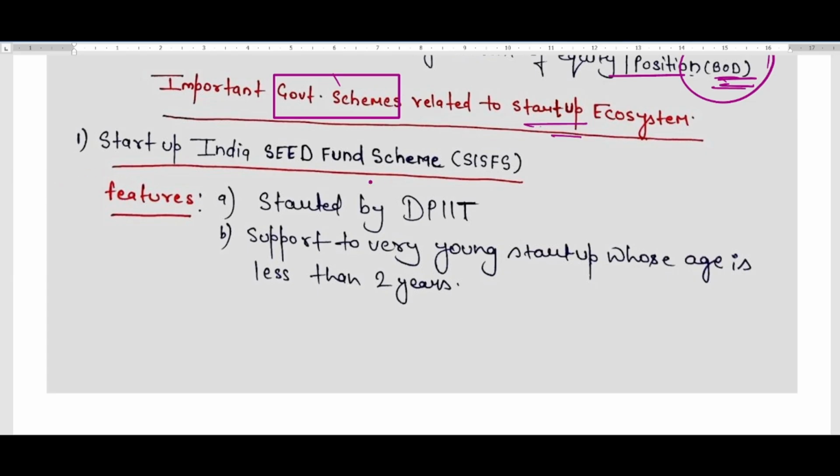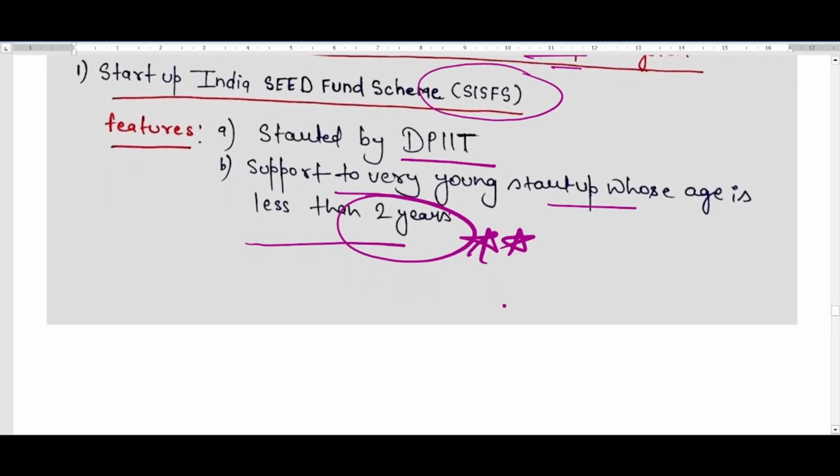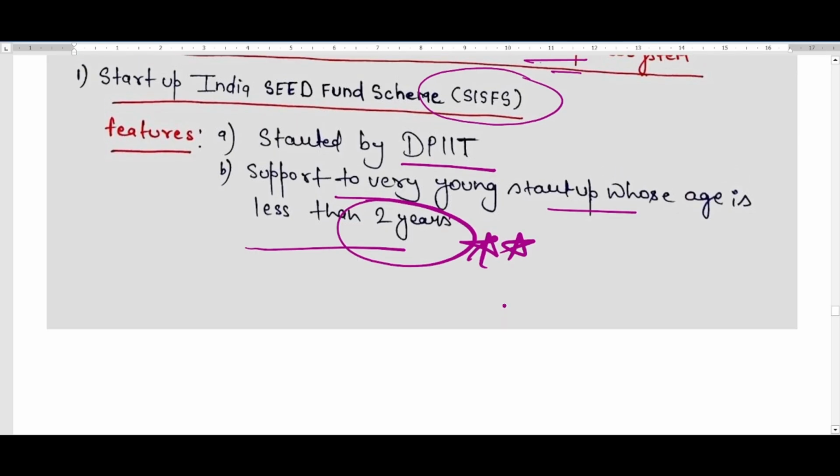Like the Startup India Seed Fund Scheme, in short we call it SISFS. It was started by DPIIT, and it supports very young startups whose age is less than 2 years. This time period we need to remember. So the Startup India Seed Fund Scheme was started by DPIIT, and the support that they provide is to startups whose age is less than 2 years.